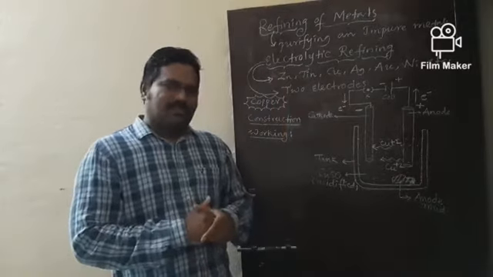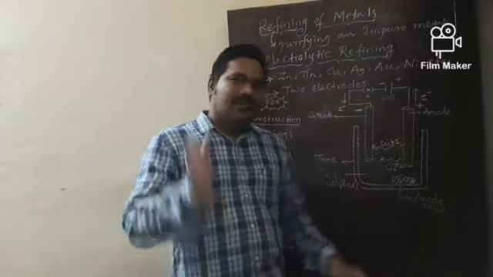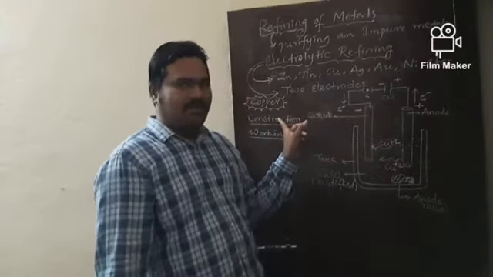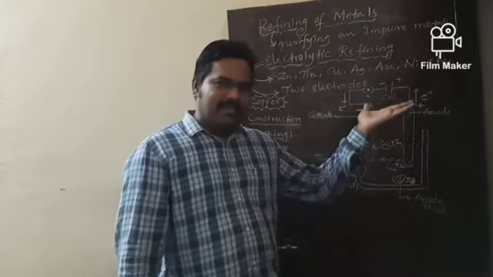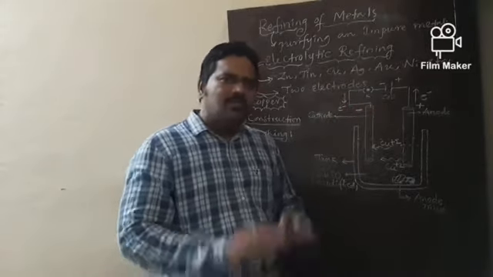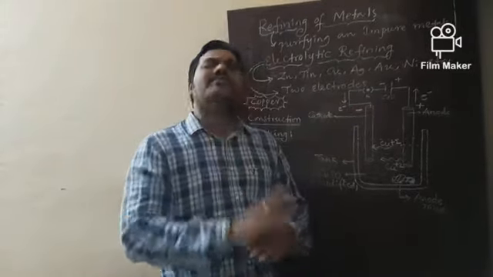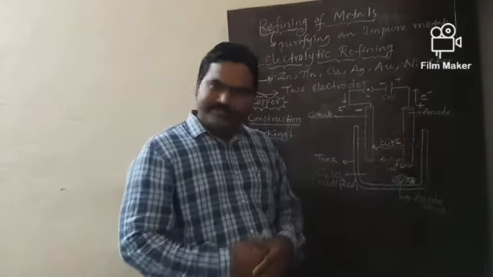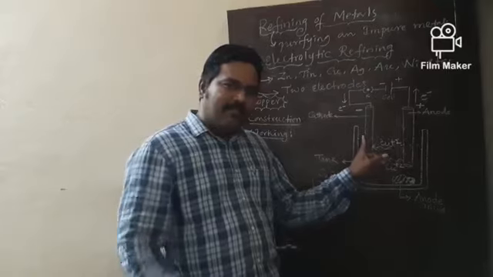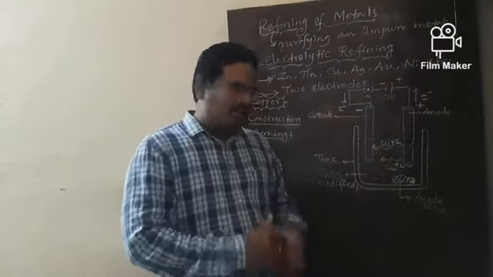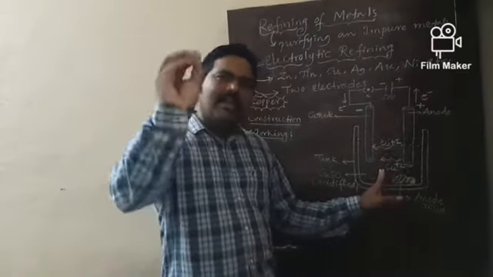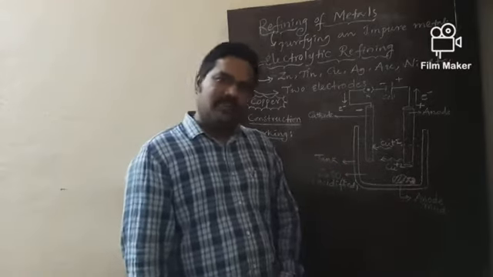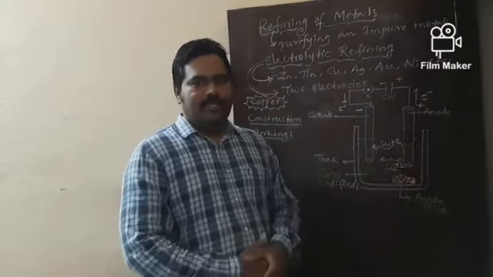Suppose you want to go through refining of silver; this was meant for electrolytic refining of copper. You just need a few modifications. The anode is made of impure silver, the cathode is a thin strip of pure silver, and the electrolyte is a silver salt solution, silver nitrate solution. The process is the same.